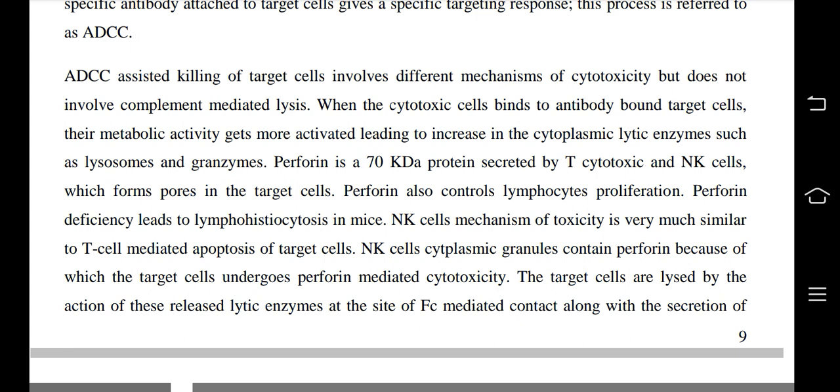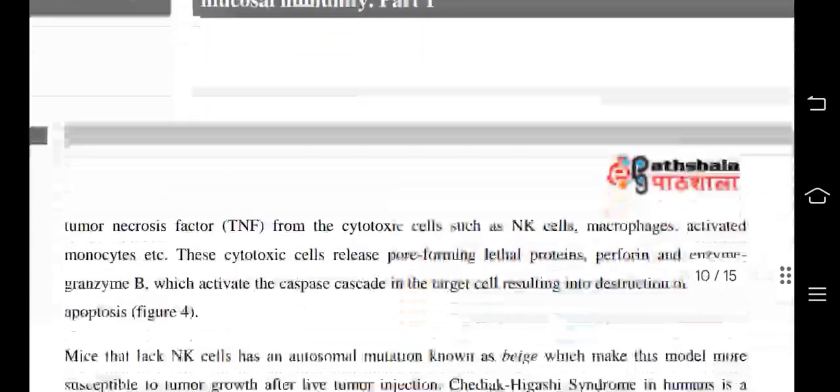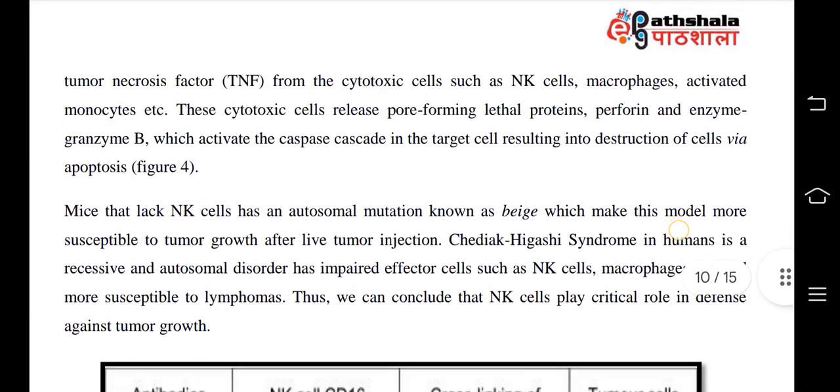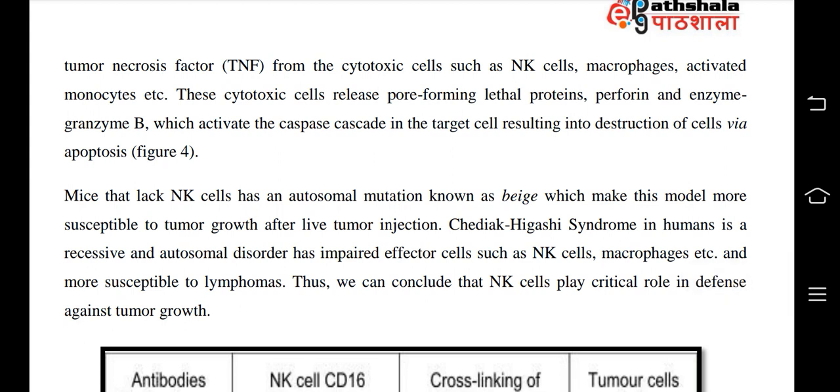The target cells are lysed by the action of these released lytic enzymes at the site of Fc mediated contact, along with the secretion of tumor necrosis factor, TNF, from the cytotoxic cells such as NK cells, macrophages, activated monocytes, etc. These cytotoxic cells release pore-forming lethal proteins perforin and the enzyme granzyme B, which activate the caspase cascade in the target cell, resulting in destruction of cells via apoptosis.